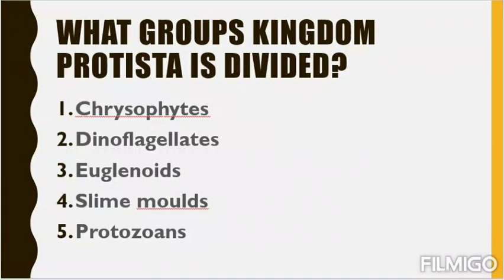Now we'll see what groups the Protista is divided into. Protista is a vast kingdom, obviously, so we divide it into 5 groups. You have to remember the names of the 5 groups. I know these are very difficult names, but you have to remember them. As you remember your best friend's name when you get along with your friends, when you become friends with biology, you'll remember the names automatically.